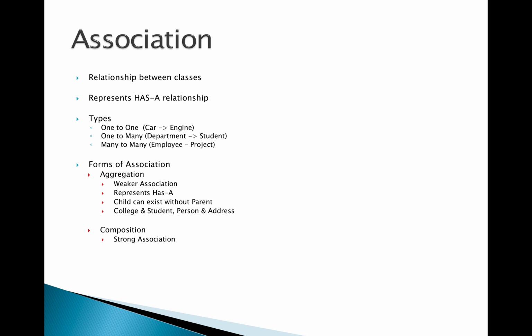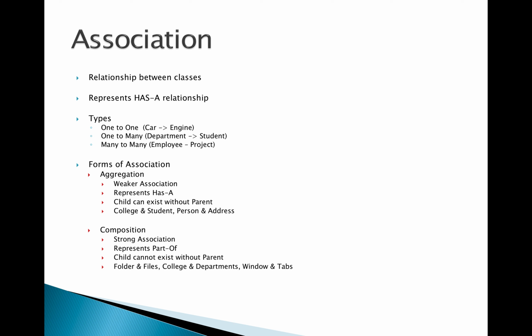Let's see composition. Composition represents a stronger association. Here we say it's a kind of "part of". It also represents a "has a" relationship, but it is more like a "part of" relationship. Here, the child cannot exist without the parent. Some examples are folder and file. If you delete a folder, all the files inside the folder will be gone.